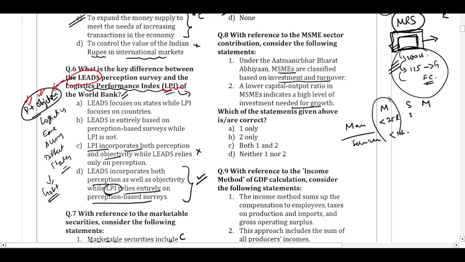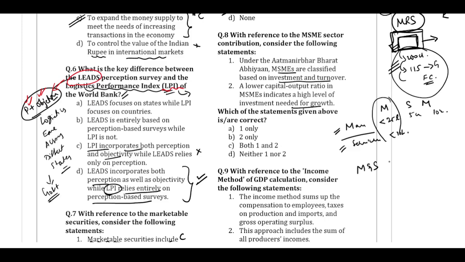Then for small it used to be 5 crore, for medium it used to be 10 crore. So for manufacturing it used to be separate, for the service sector it used to be separate. Now the government came up with a new criteria, as in they merged both the manufacturing and the service sector, and they came up with the investment and turnover criteria.